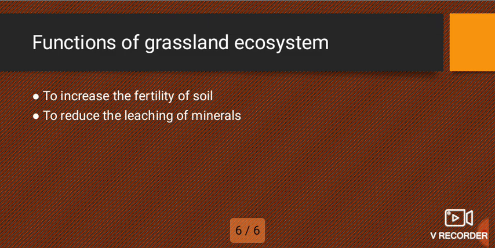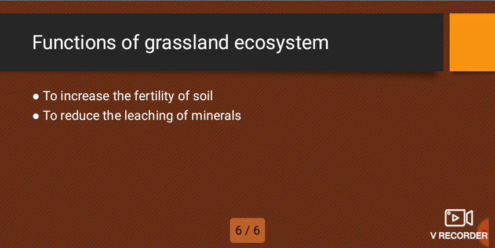This explains that soil in grassland is increased, whereby there is no soil erosion, because the grass holds the soil particles to avoid soil erosion.